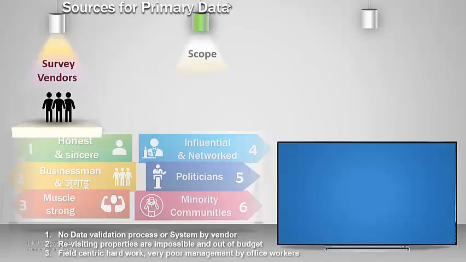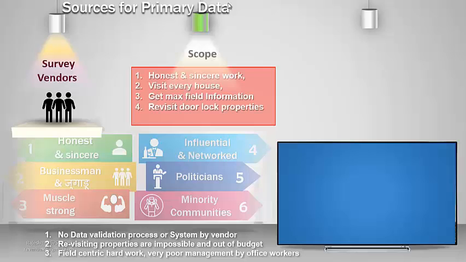The survey contractor pays the on-field survey resource around 15 to 35 rupees per property, depending upon the list of survey parameters. To have a good income, the field surveyor needs to focus on covering the maximum number of properties per day. So they have two options: work sincerely, visit each and every house, try to get maximum information about the citizen, get quality data as per the defined survey form, revisit the door-locked properties and conduct a proper resurvey.